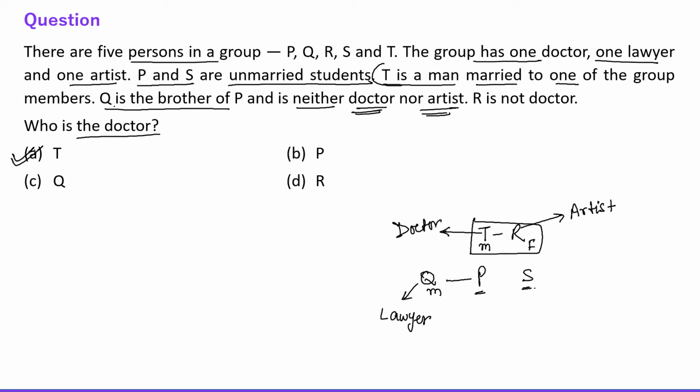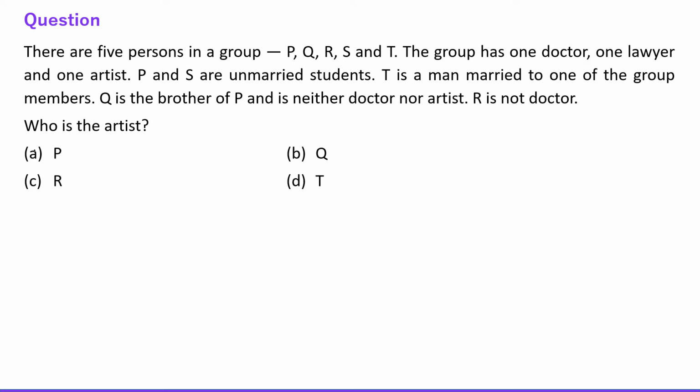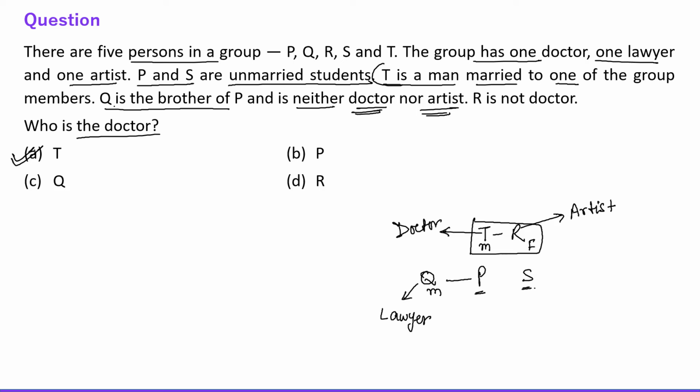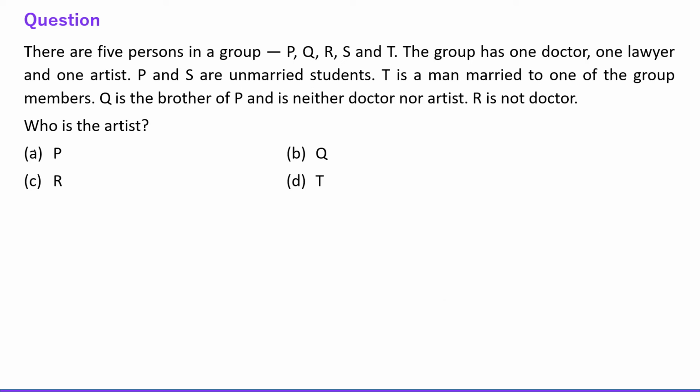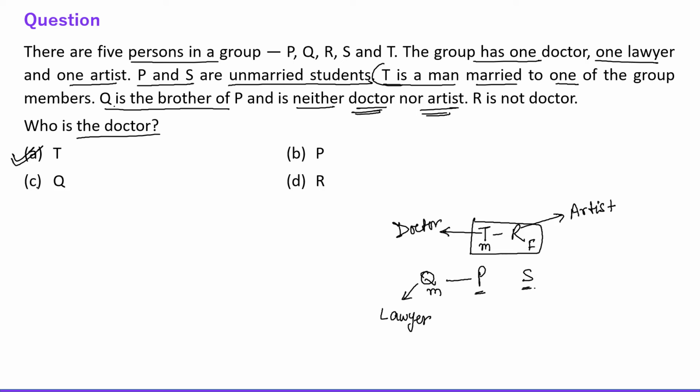The second one is, who is the artist? Just refer to the table. The artist is R. Right. Next question. Who is the spouse of R? The spouse of R is T, right? Because T and R are a married couple.